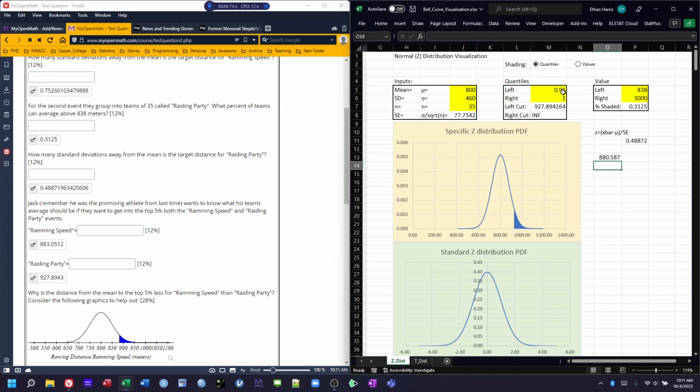If you want to do some digging into how these calculations are made, you can double click on these, but let me just type these out one more time. It would be equals norm.dist if we're going the value direction, and for the quantiles, it's norm.inverse. Anyhow, that's how you use this to calculate some basic central limit theorem questions. Best of luck to you on your own problems.